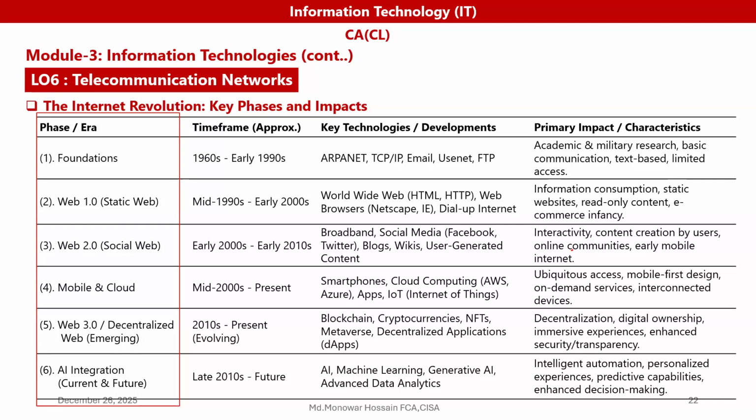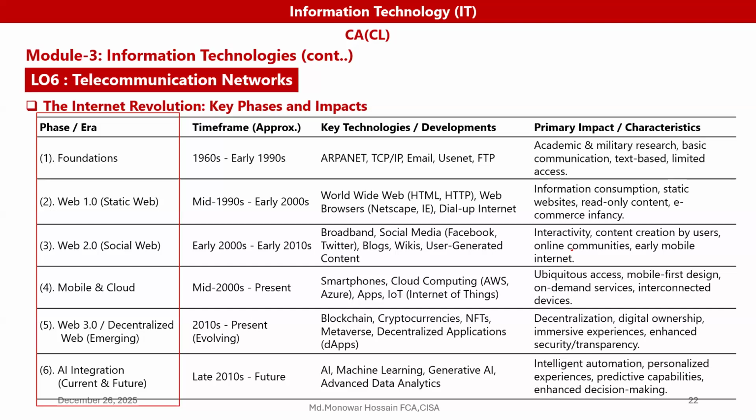That means the WWW was invented, that means HTML, HTTP, World Wide Web, web browser, and dial-up internet came here. The impact is information consumption, static websites, read-only content, and e-commerce, etc., started in that era.